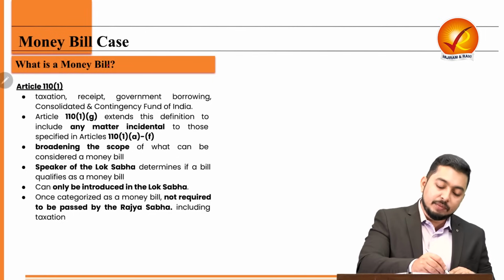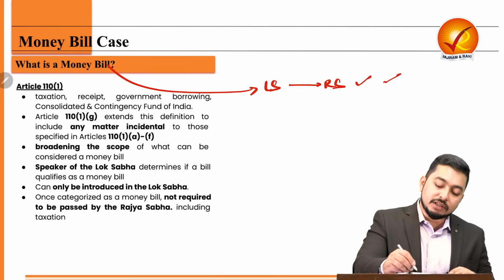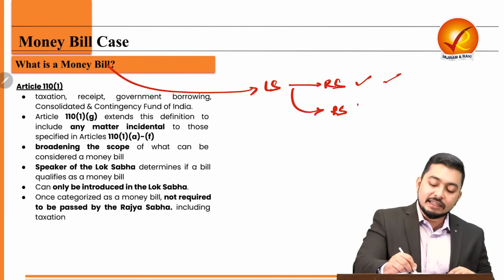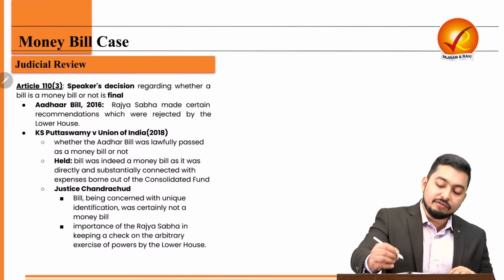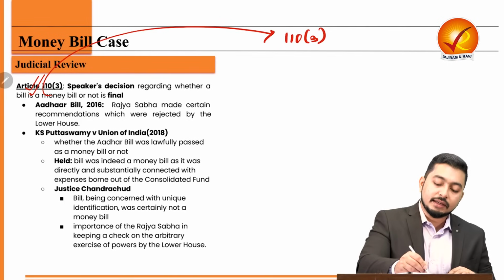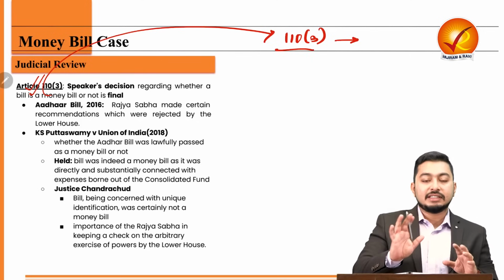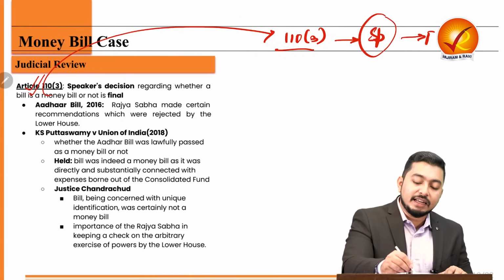Now, what happens when a money bill is classified? It will directly go to Lok Sabha and it will be admitted in Lok Sabha. Then it will go to Rajya Sabha. Rajya Sabha says okay, then also it becomes a bill. If Rajya Sabha gives no reply or disagrees within 14 days, still, under any circumstance, it becomes a bill. Now, let's look at the judicial review. So the contentious matter is under 110(3). Here it says that the decision of the speaker will be final.